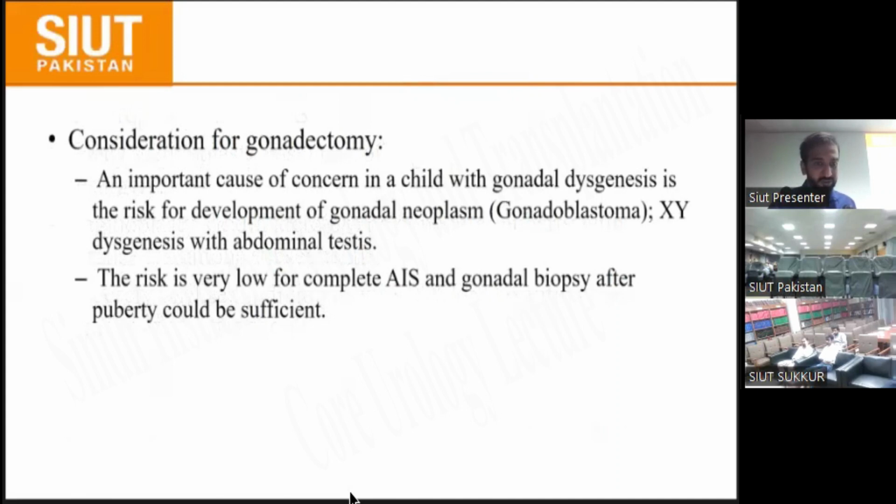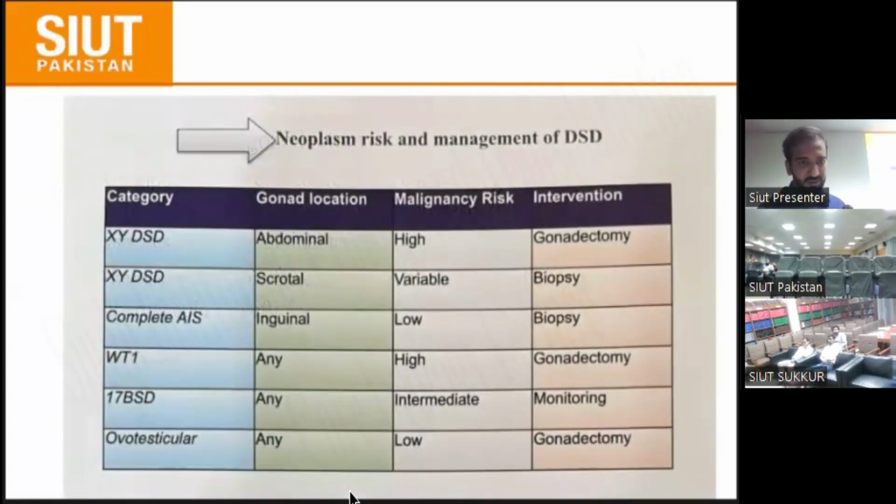When to go for gonadectomy is an important concern for a child with gonadal dysgenesis, because of the risk of development of gonadal neoplasm, and XY dysgenesis with abdominal testis. The risk is very low for complete AIS, and a gonadal biopsy done after puberty could be sufficient. This table shows when you go for gonadectomy, when you go for biopsy, and when you do monitoring.